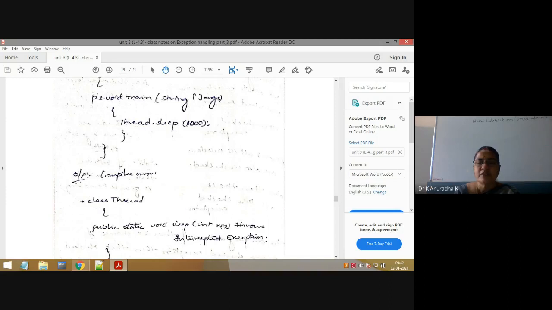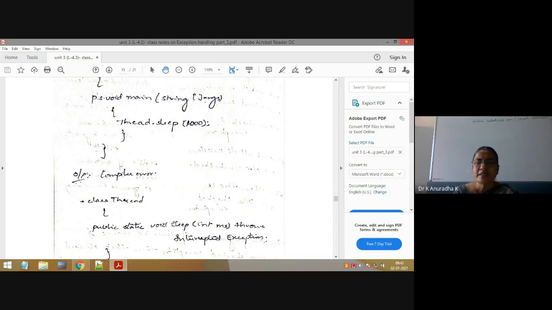But when it invokes this method, the sleep method throws InterruptedException. Now in this case, the sleep method is throwing that interrupted exception to its calling method. So who is calling the sleep method? This is the main method. So the main method is calling the sleep method. The main method is the calling method and the sleep method is the called method.